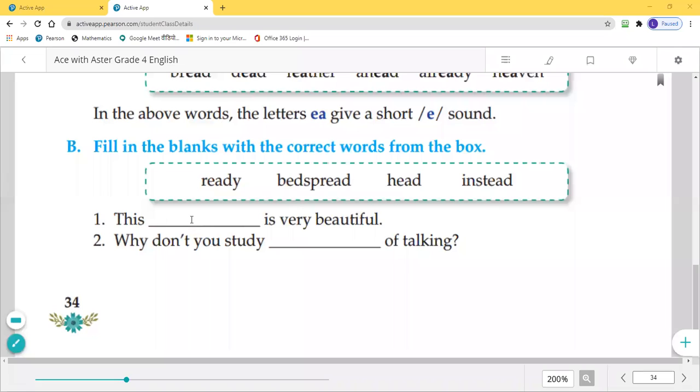Bedspread. Now the second one: 'Why don't you study dash of talking?' Why don't we study instead of talking? Here we use instead. Here we use instead of talking. Students, we have to notice that here we use these two words. Now we will move on to the next page.